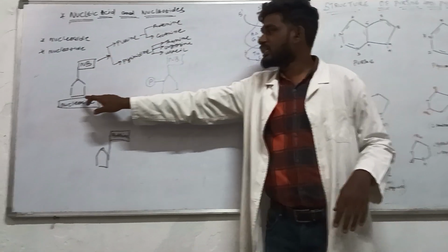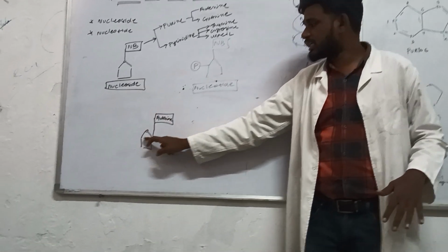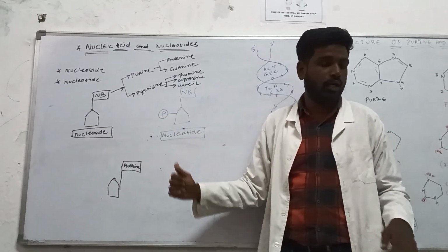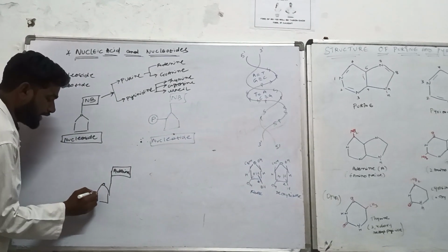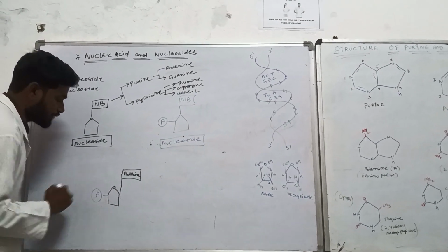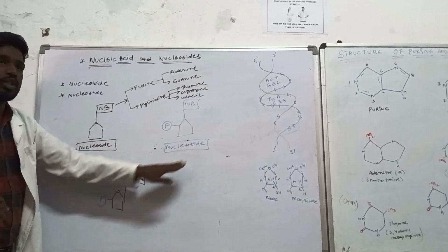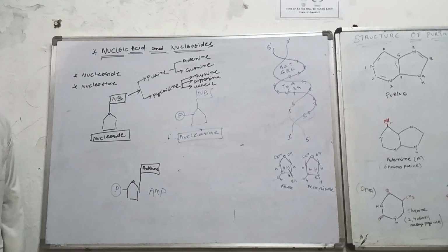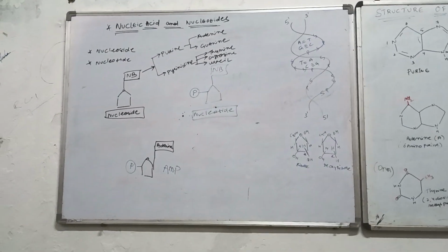If that adenine structure is attaching to the sugar molecule, that is ribose type of sugar, now this structure should be called a nucleoside. It should not be called a nucleotide. Now to this structure, if a phosphate has come and joined, one phosphate, then you should call it a nucleotide. Otherwise, you can also call it adenine monophosphate. One phosphate is coming and joining over there.